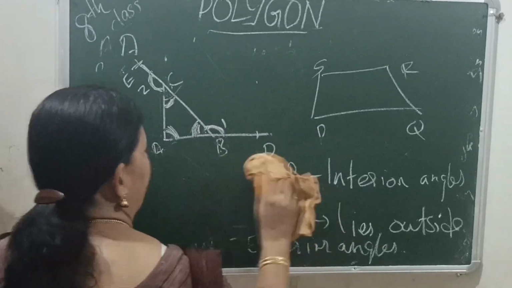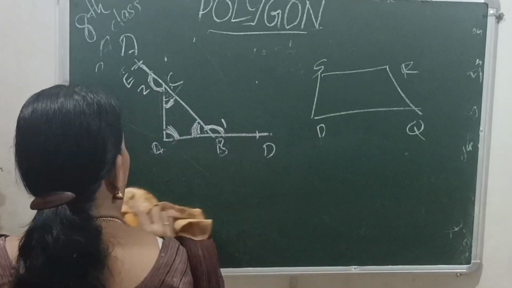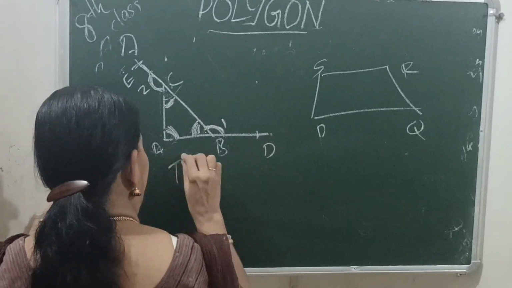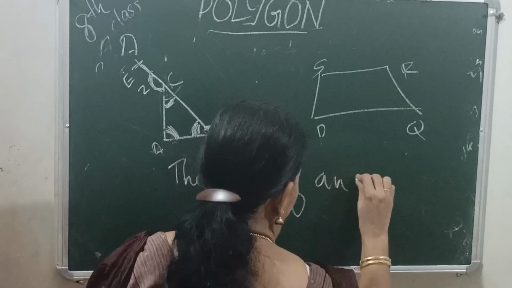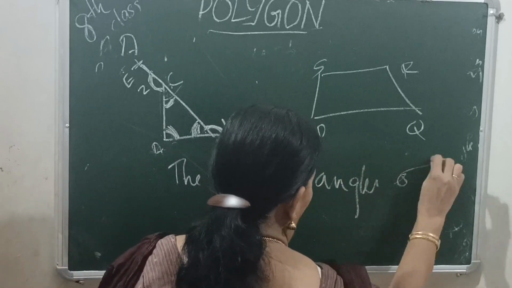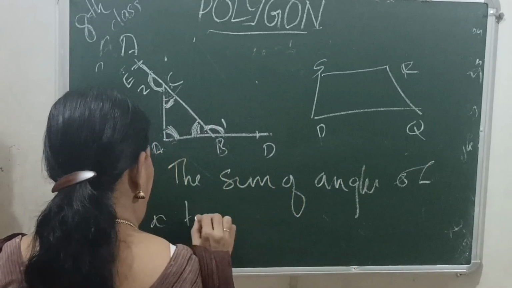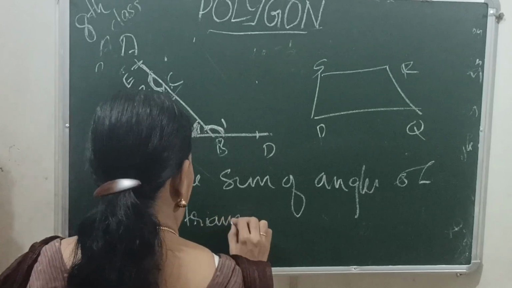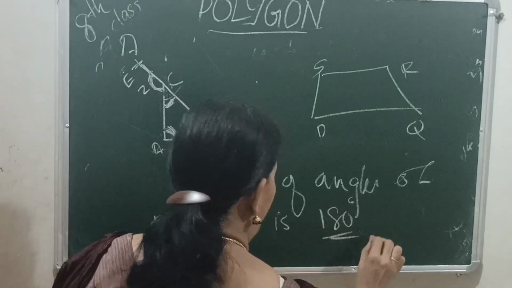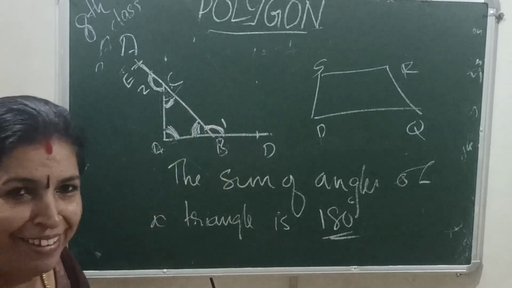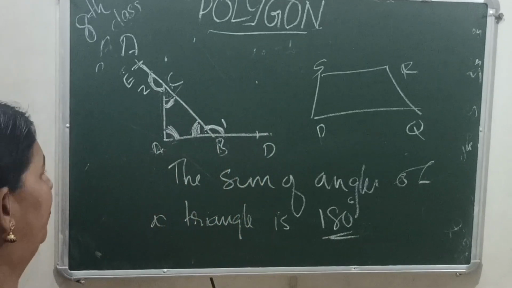Then the sum of angles of a triangle is 180 degrees.